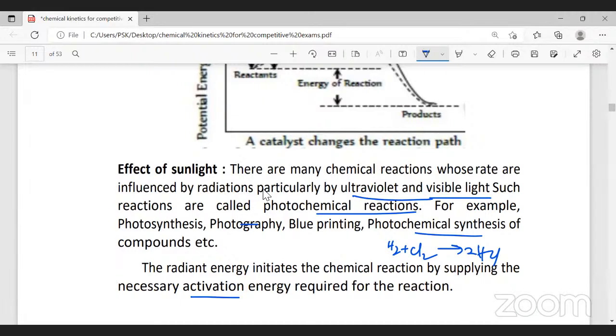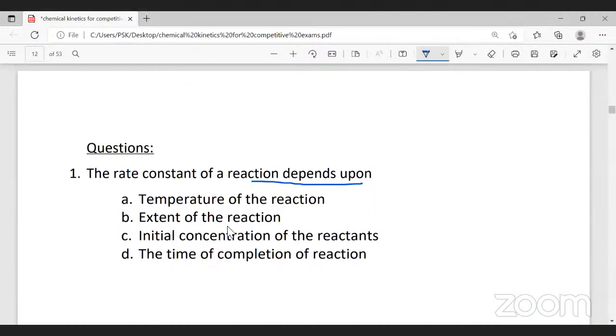One of the questions here is: the rate constant of a reaction depends on temperature of the reaction, extent of the reaction, initial concentration of the reactants, or time of completion of the reaction. See, rate is directly proportional to concentration of A into concentration of B.